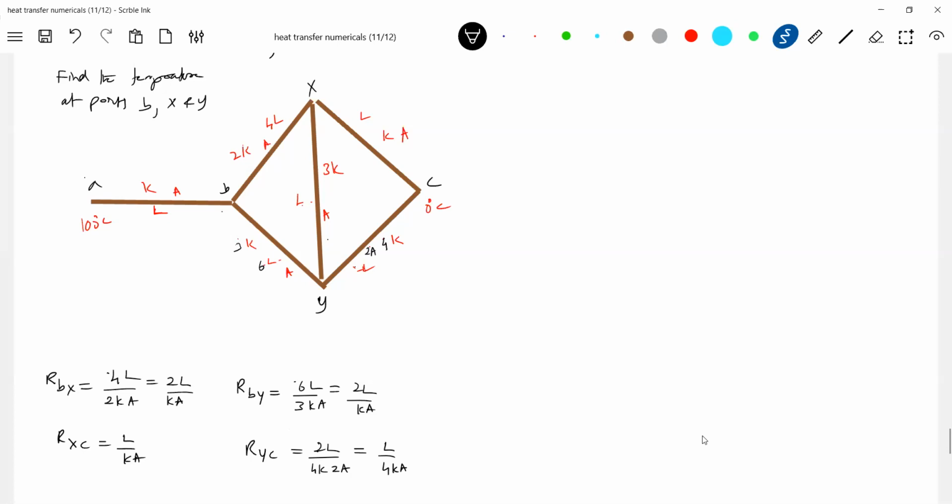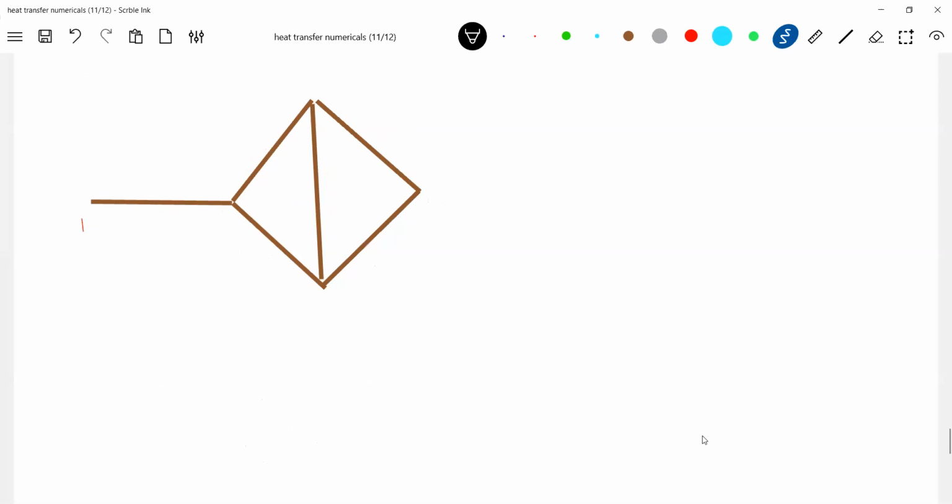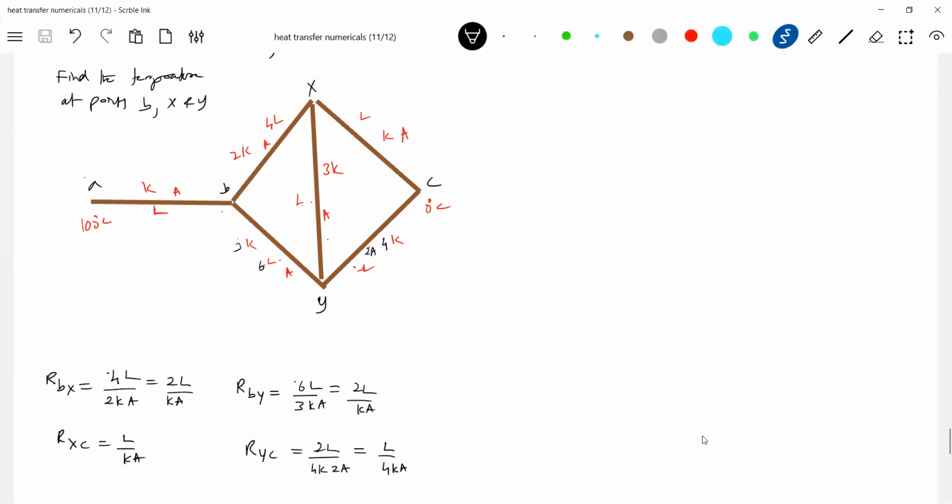Not equal. What values did I assume? RBX by RXC should be 2. Okay, this should be 2, which means I should get L by Ka as this one, no? Okay, fine. Now check it. Yes, sir, it is.